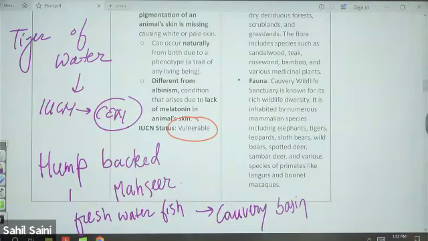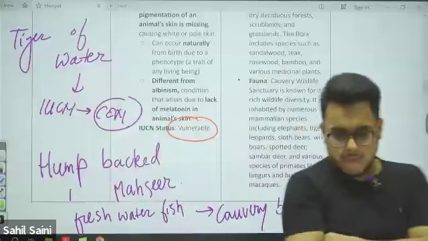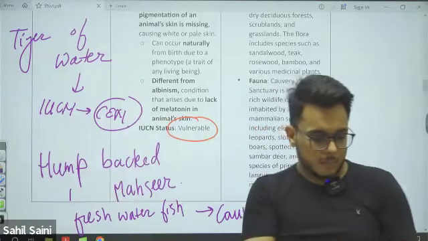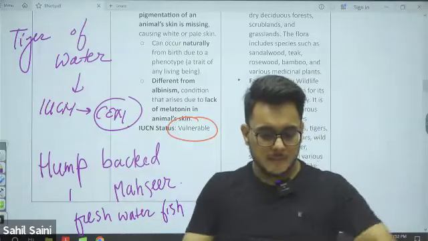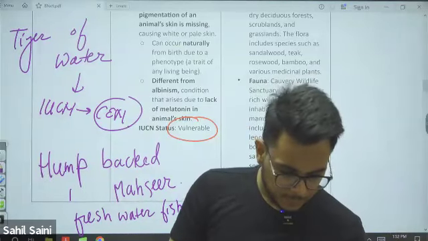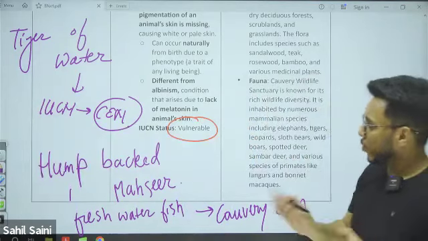Here, humpbacked mahseer is also found, which is a freshwater fish, and its status is critically endangered, called the tiger of water. Yes, guys, is it clear or not? Clear, everyone? Fine, moving on.